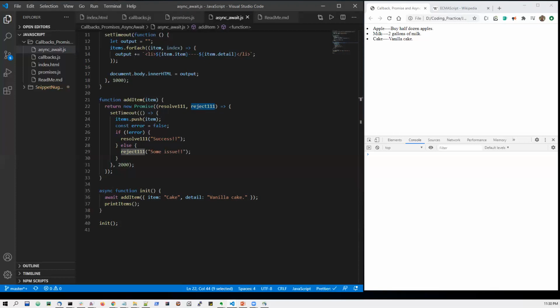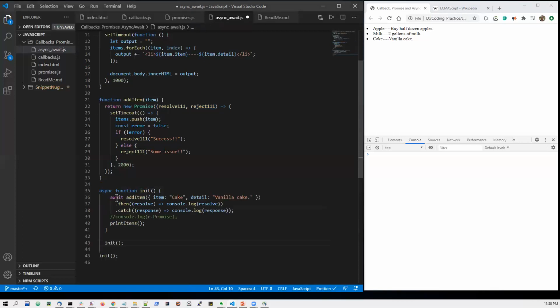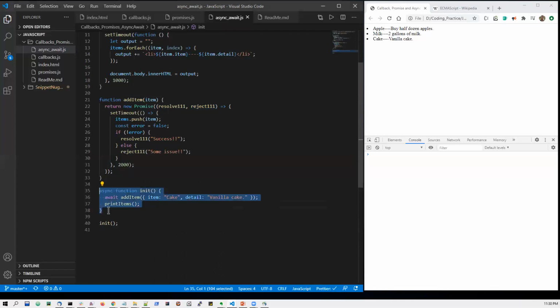Okay, so just to finish it quickly, let me write it in this way. Instead of this async await, I'm writing it in this way. Better to comment it so that we can compare it.